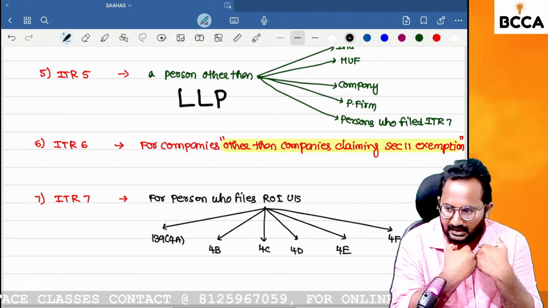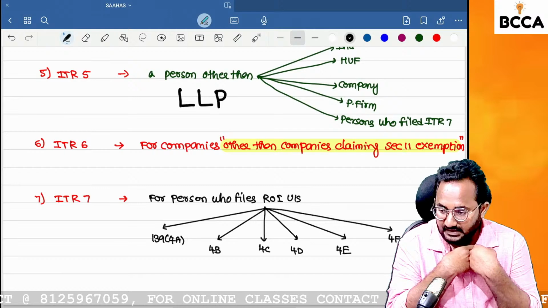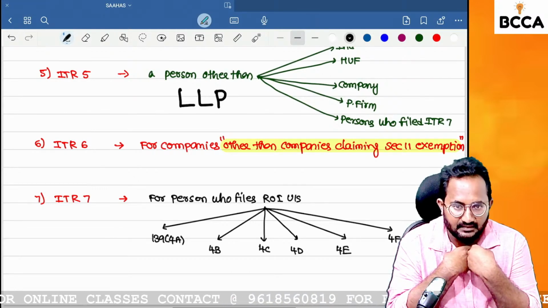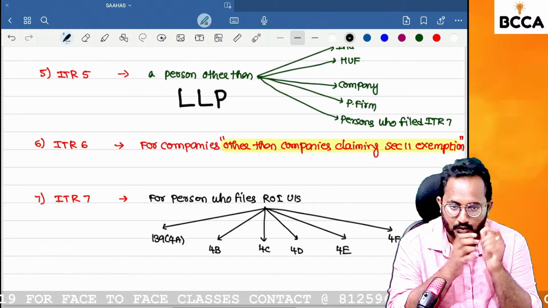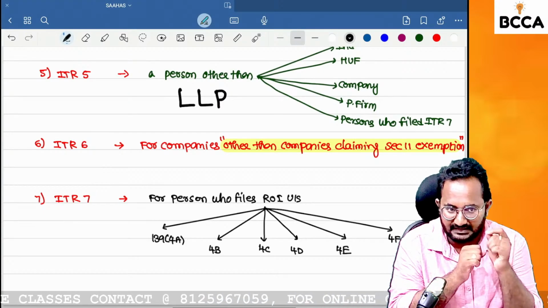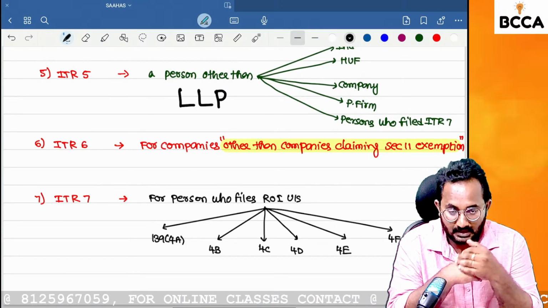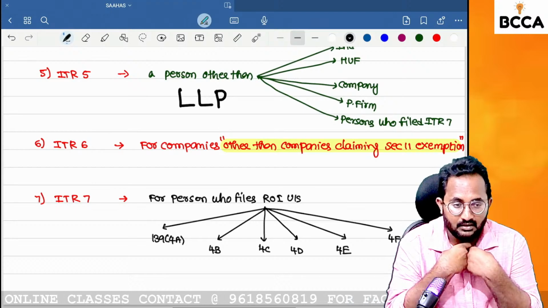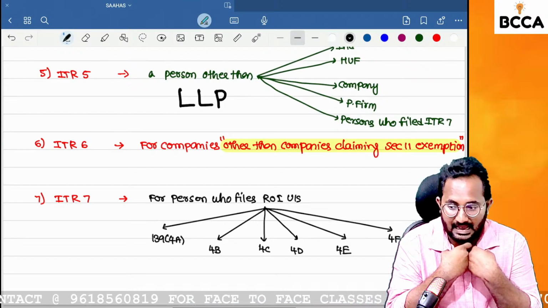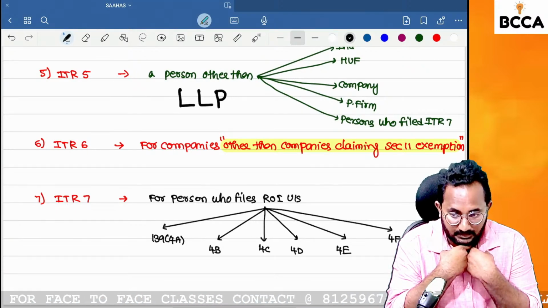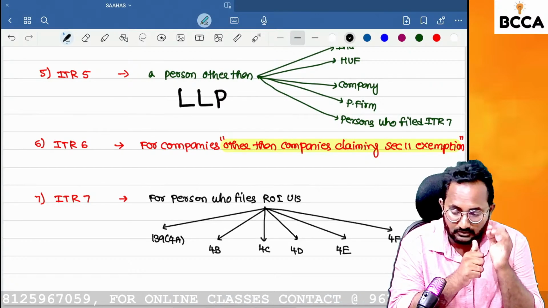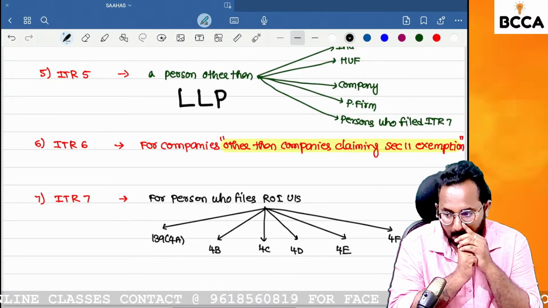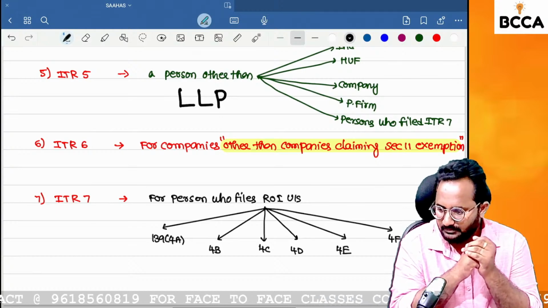If I am declaring my income from PCBP based on presumptive taxation provisions, can you tell me which ITR is suitable for me? I am an individual. I am declaring my income from PCBP based on presumptive taxation provision. Can you tell me which ITR form is suitable for me? You can type the number.